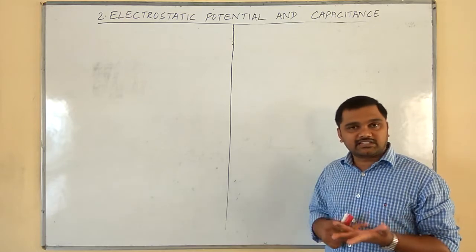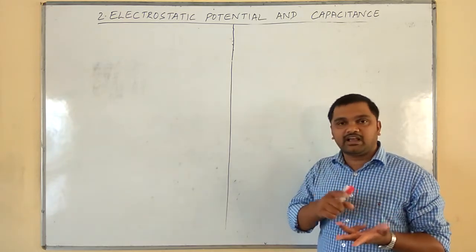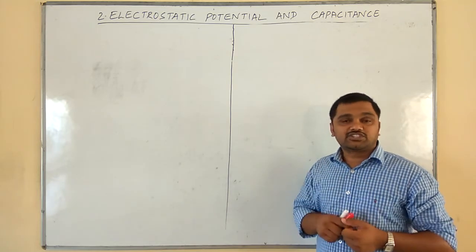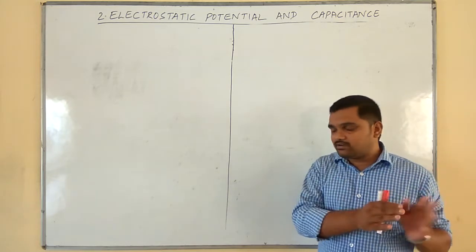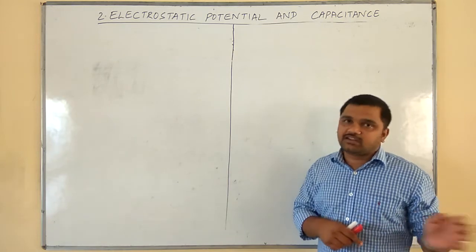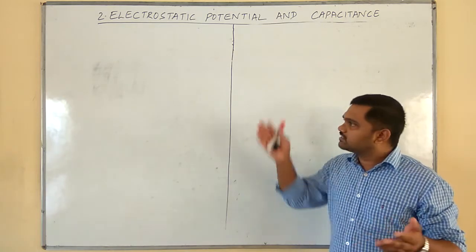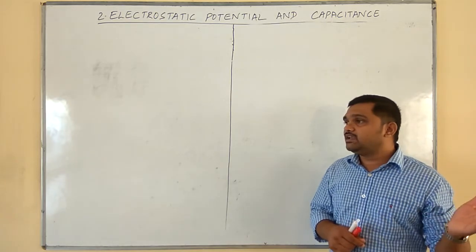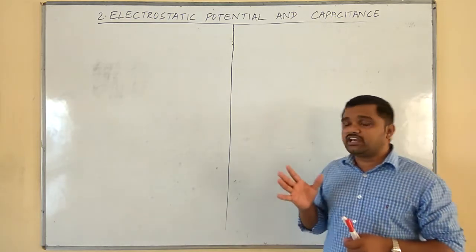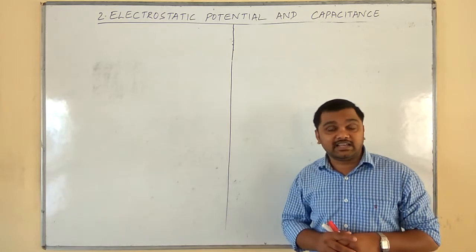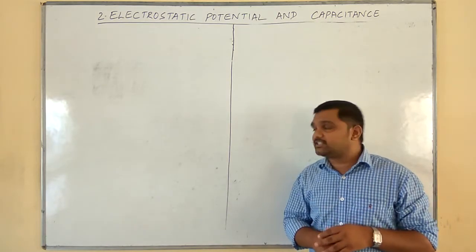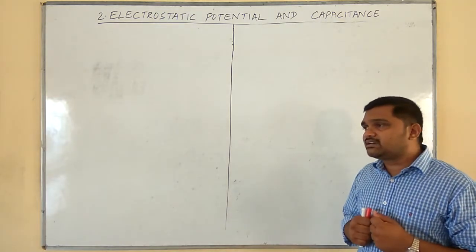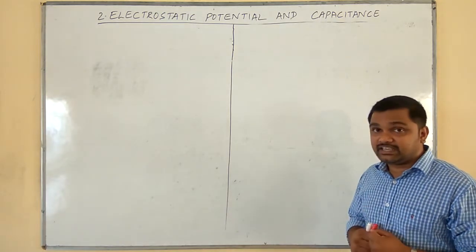They never intersect. The work done in moving a charge on them is zero. They are very close at strong electric field regions and further apart at weak electric field regions. Like that, we have discussed a few properties of equipotential surfaces. And finally, we have discussed the relation between electric intensity and electric potential. Isn't it? So, in this class, let us discuss electric potential energy.